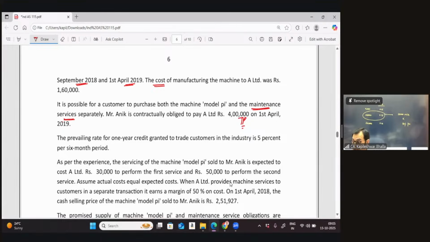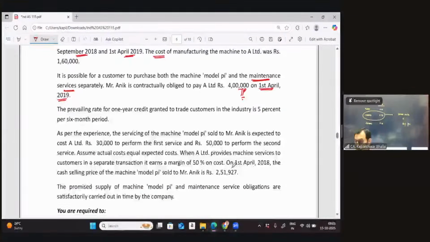But he is supposed to pay this on 1st April 2019. That is 1 year after the machine is supplied. The machine is being supplied on 1st April 18 and the services are provided 6 months later, and the consideration is paid at a later date. Then he says the prevailing rate for 1 year credit granted to the customer is supposed to be 5% for a period of 6 months.